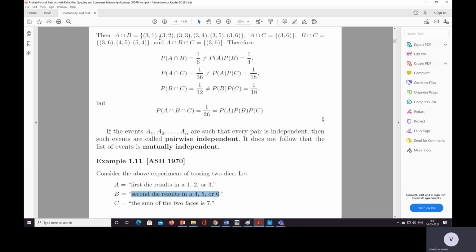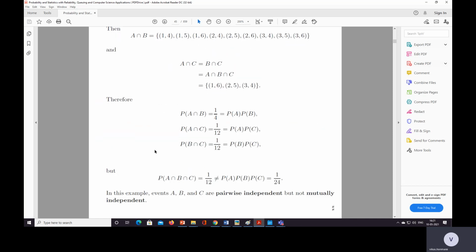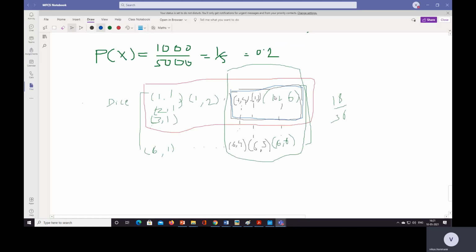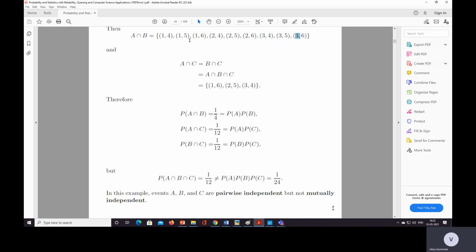So 1 4, 1 5, 1 6, 2 4, 2 5, 2 6, 3 4, 3 5, 3 6, this is the intersection, that is A intersection B.